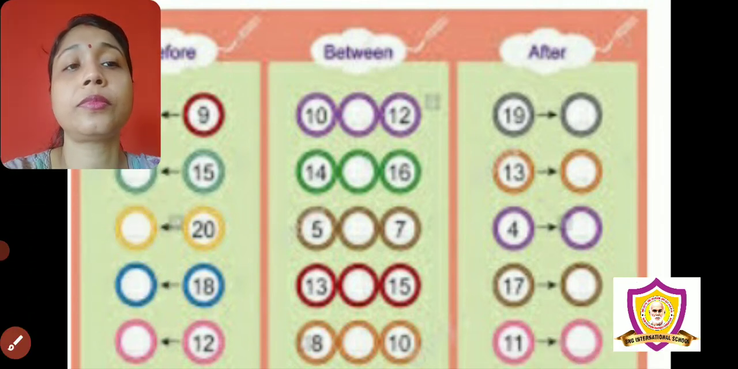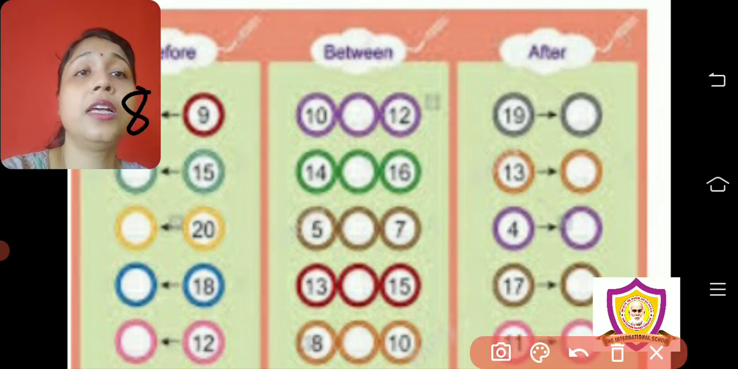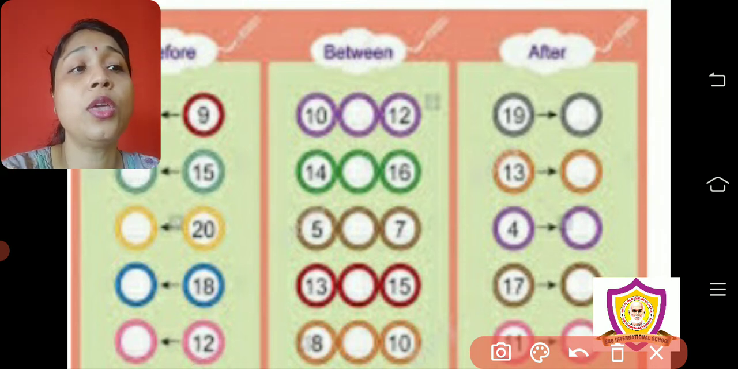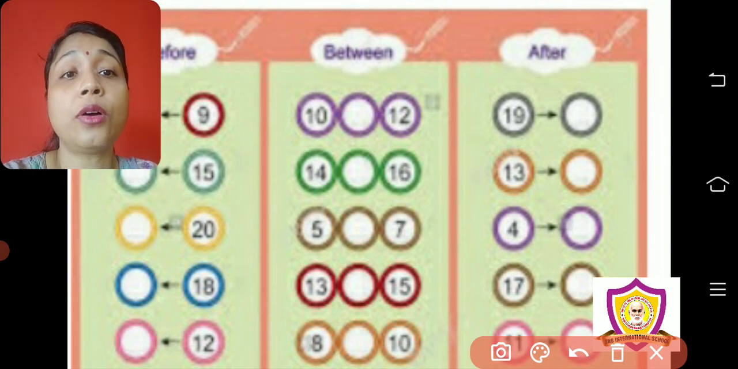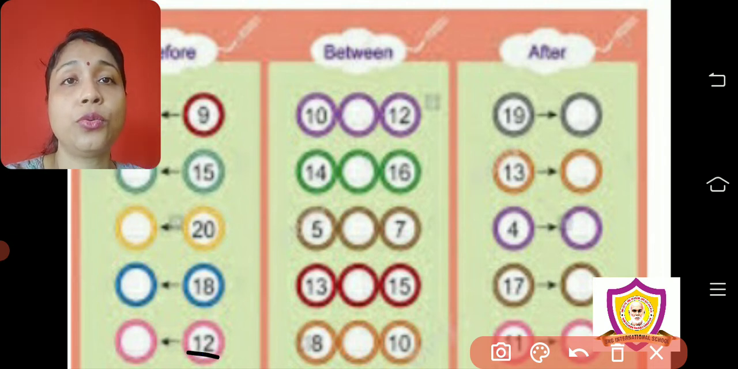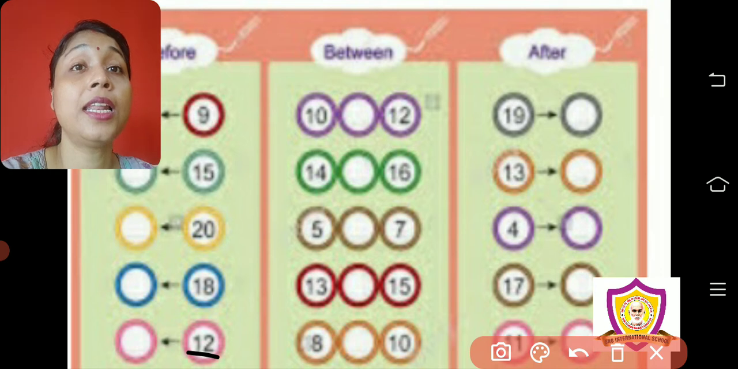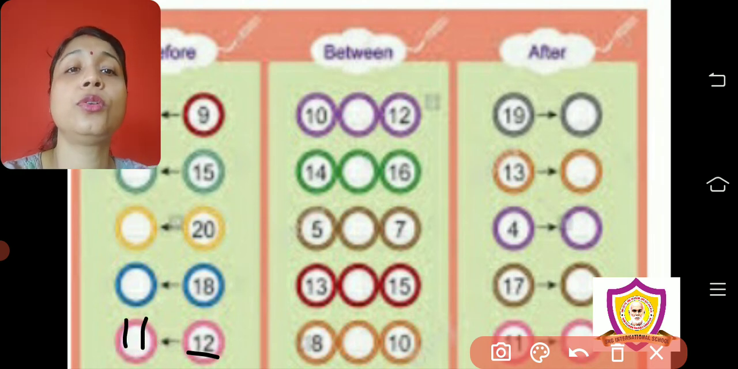Similarly, when I ask what is the before number of 12, can you see here 12? What is the before number of 12? So what you have to do? You have to count till 12. 1, 2, 3, 4, 5, 6, 7, 8, 9, 10, 11, 12. Stop. So which number have we said before 12? 11. Here also you have to do forward counting, just like we have done for 1 to 10.